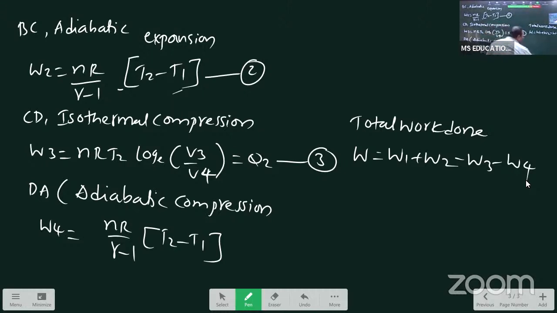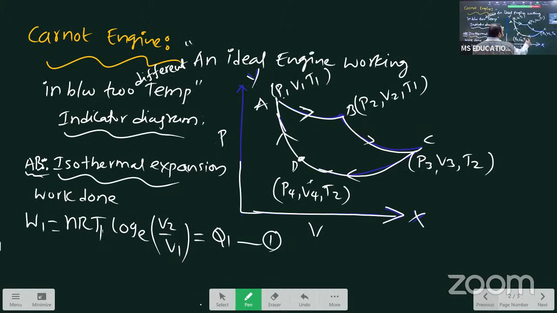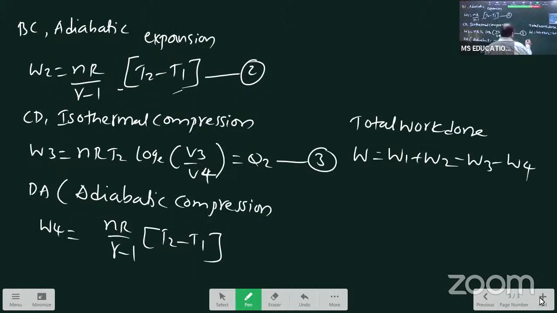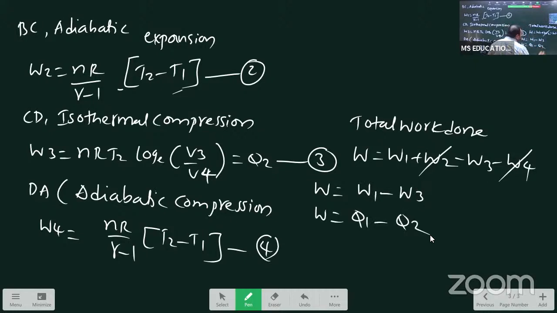The reason is the direction. See, two directions forward, two directions reverse, two expansions, two compressions. So W equals W1, this is the second equation, students, W2 plus, this is the W4 minus, equation number 4. So equation 2 and equation 4 are the same with opposite sign convention. That's why the W2 term and W4 term cancel each other. W1 minus W3. This one only we write as Q1 minus Q2, students.